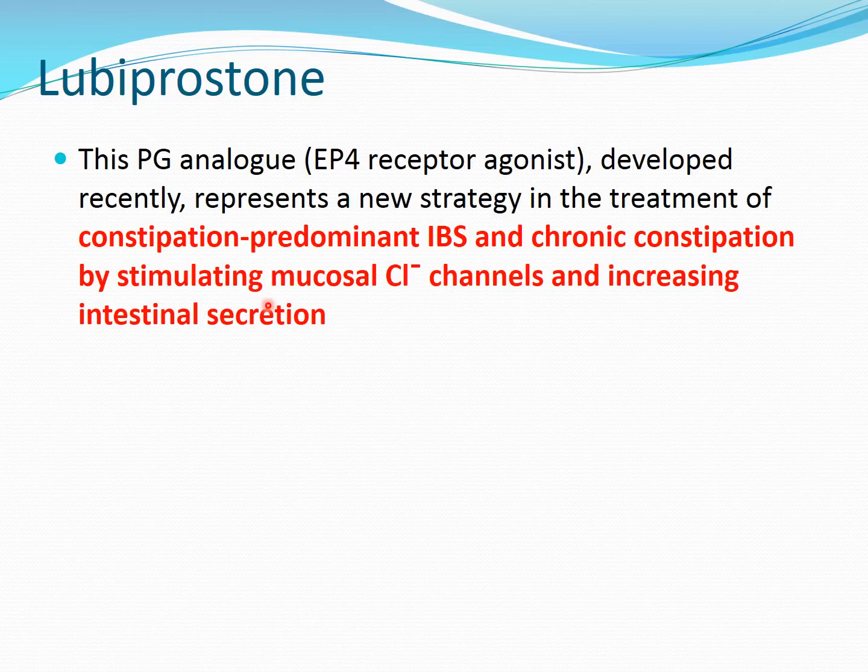How does it act? In one word, it stimulates the mucosal chloride channel and increases intestinal secretion. This is a very characteristic mechanism. There are chloride channels in the intestinal epithelium which are stimulated by lubiprostone, and it increases the intestinal secretion. So both these drugs, prucalopride and lubiprostone, can be useful in constipation-predominant IBS.